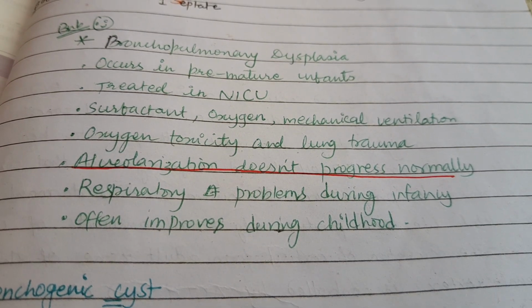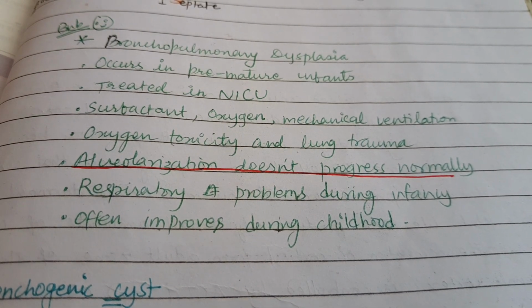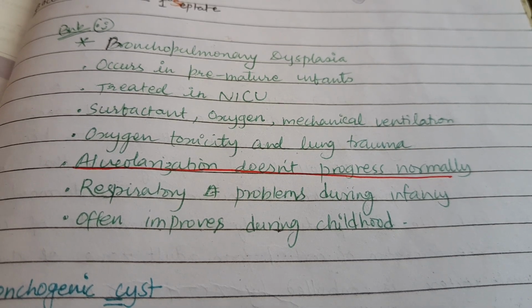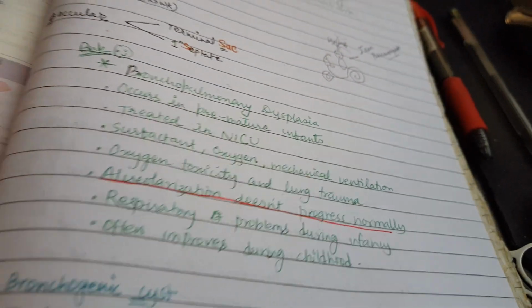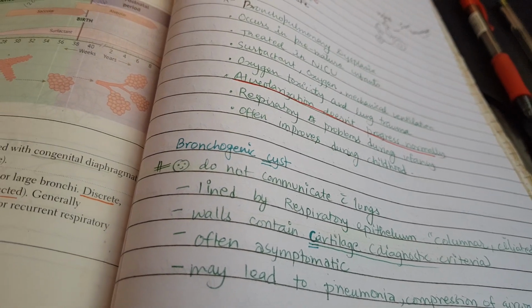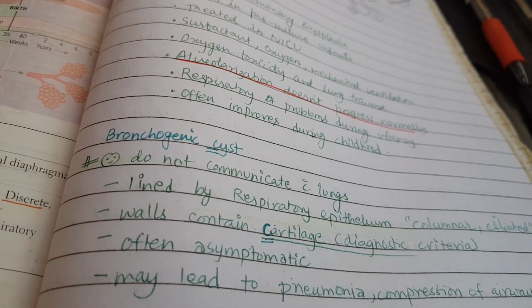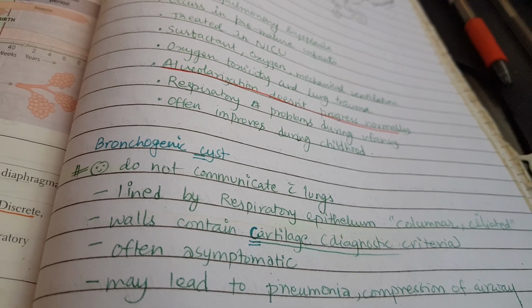Respiratory problems during infancy and often improves during childhood. So basically in bronchopulmonary dysplasia, the patient will have respiratory problems during infancy, but it will often improve during childhood. Now let's talk about some more things that are added in BNB. Bronchogenic cyst.